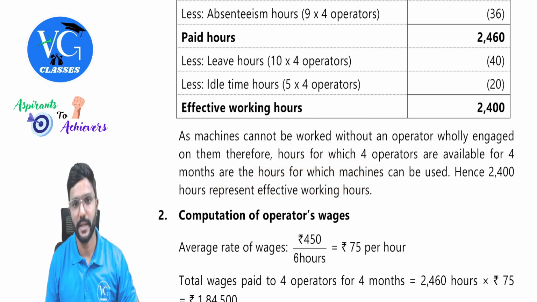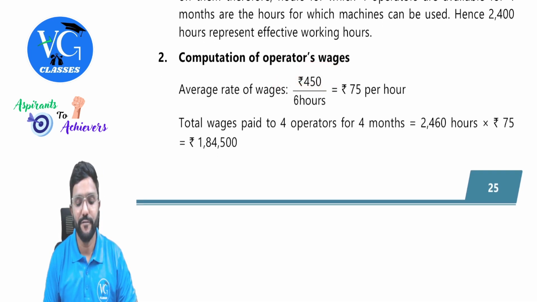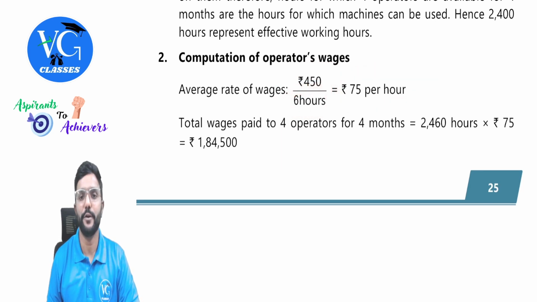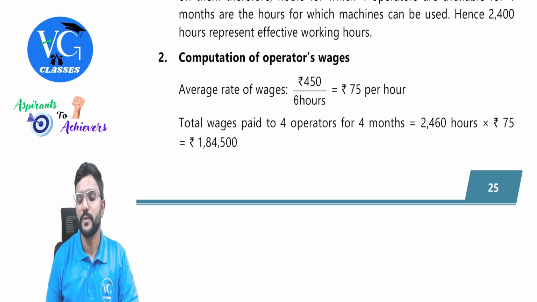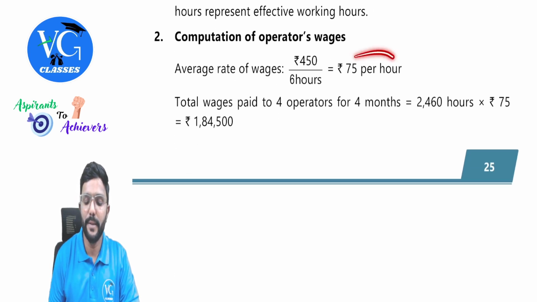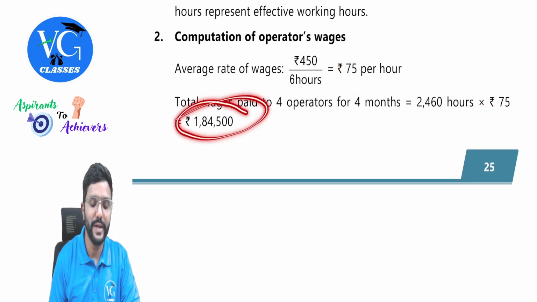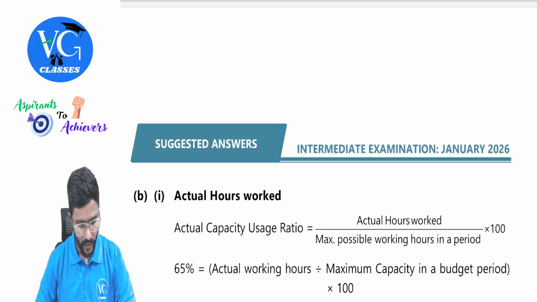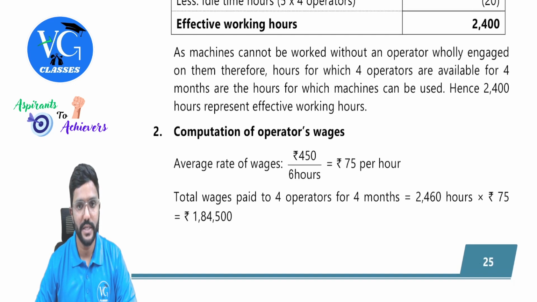Got it? Yes, sir. Now, 450 rupees is the pay per day for the workers who will work for 6 hours. So, per hour, how much? 75 rupees. So, can we calculate total wages now? Yes. So, we have got paid hours 2460 into hourly pay 75 rupees. Multiply both. You will get 1,84,500. 1,84,500, guys. Got it? Yes.